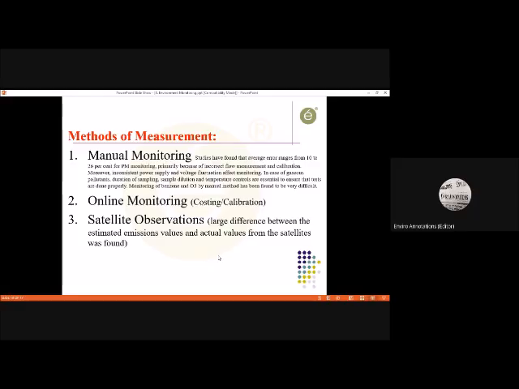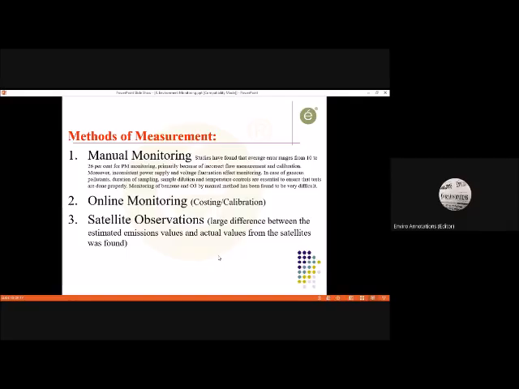They don't differentiate. Therefore, when there is a stack emission at a particular place, the satellite shows a picture, and the interpreter sitting in America sees that there is a huge emission at this particular area, and then they talk about this much air pollution. So that is not very practical or ground truth.